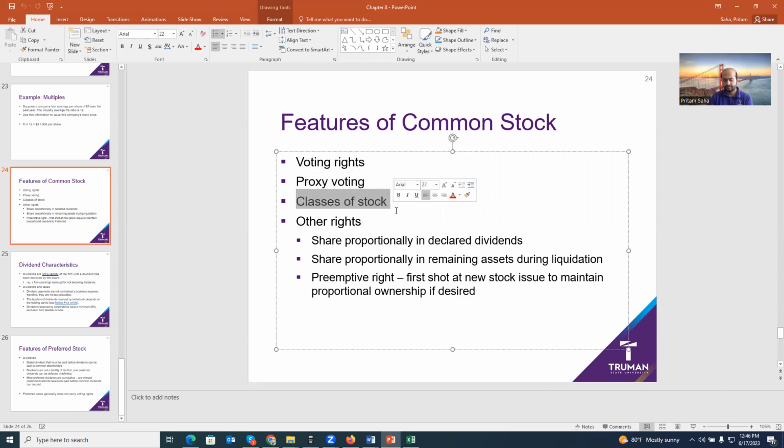Classes of stocks. Sometimes common stock is issued in two different classes, like class A, class B. The only difference between classes of stocks is that they come with different numbers of voting rights. Maybe class A has only one voting right, class B has 10 voting rights per stock. So if you own one class A stock, you have one voting right. If you own one class B stock, you have 10 voting rights. So classes are only different in terms of voting rights per stock, okay?